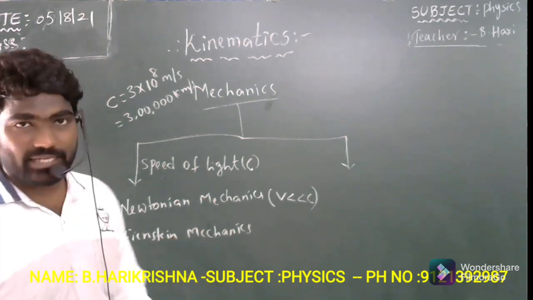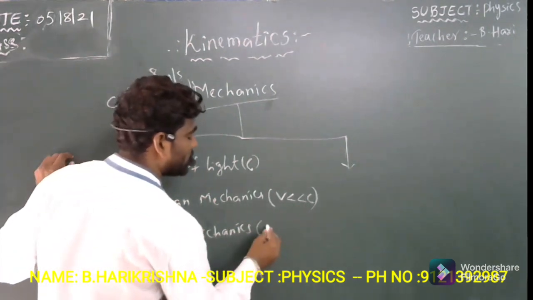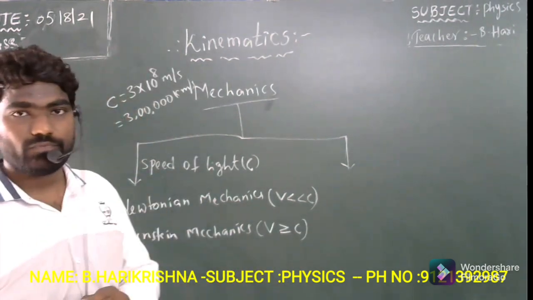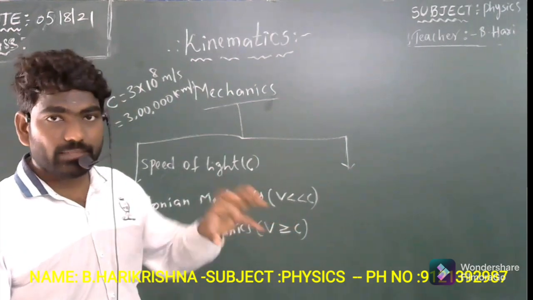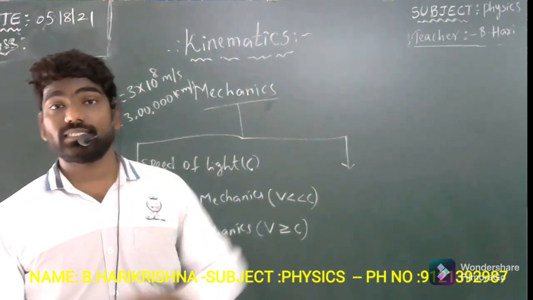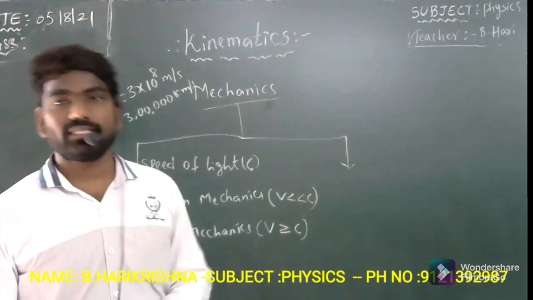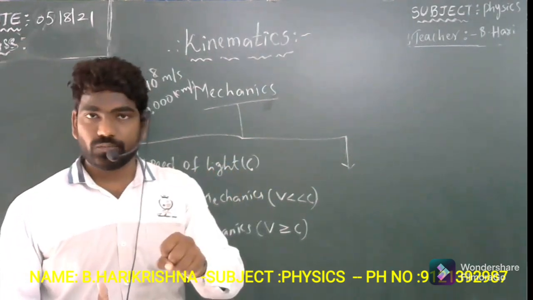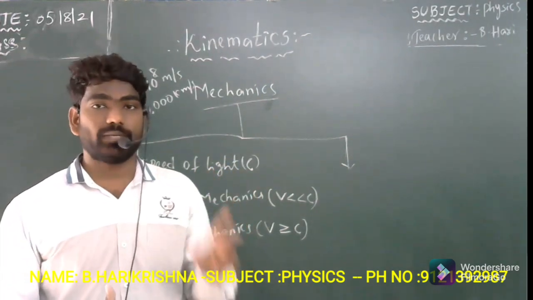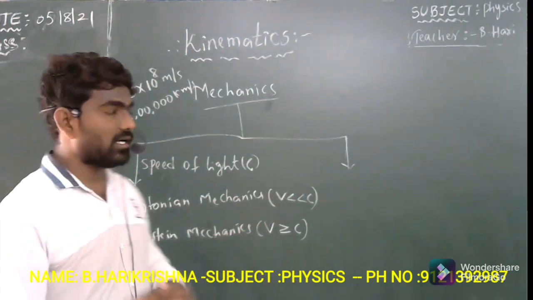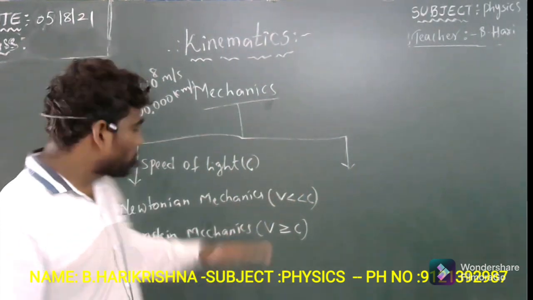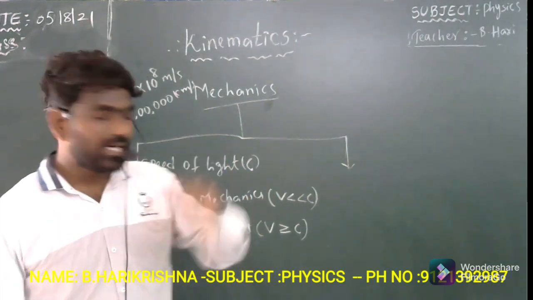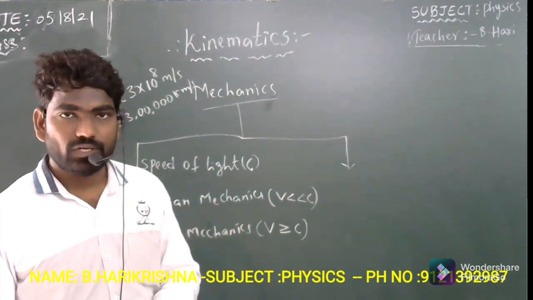And coming to Einstein mechanics, the speed of an object is either greater than or equal to the speed of light. The object has a speed almost equal to the speed of light, or maybe greater. Generally, all the objects present on the earth have speeds far less than the speed of light. That is why, on the earth, almost all objects are under Newtonian mechanics.